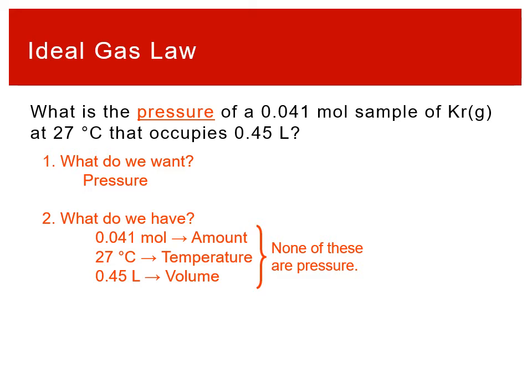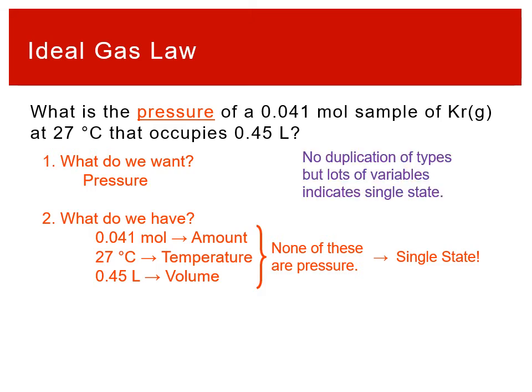When we were dealing with the changes, if we were solving for, say, P2, we had to be given P1. But we're not given P1 here. We're asking for a single pressure. There's no other pressure variables given. That points to this problem describing a single state. And that means we're going to want to use the ideal gas law.